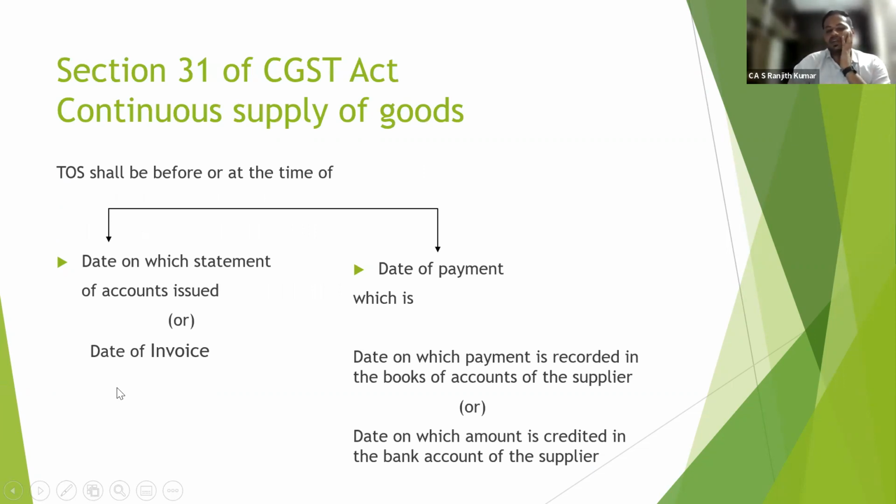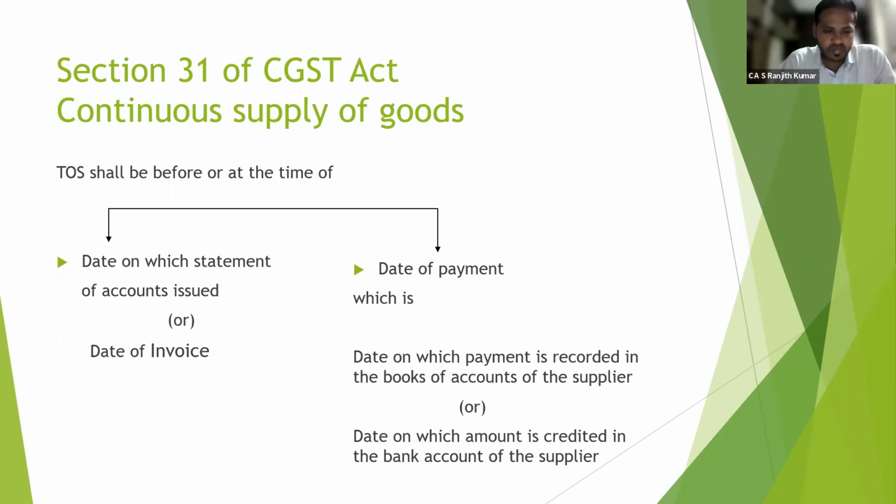So the next scenario is time of supply in case of continuous supply of goods. Continuous supply is happening continuously. Suppose, I already have an example over there. In our offices, or wherever we have seen many corporates, water cans come, they will deliver daily and refill the water on a regular basis. So in this scenario, there is a continuous supply of goods to the corporates by some water service providers.